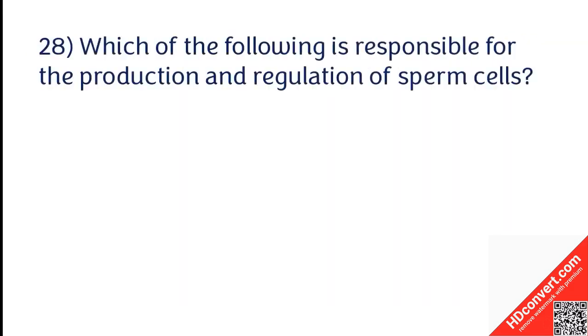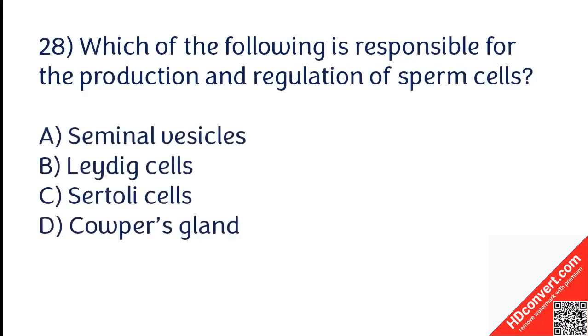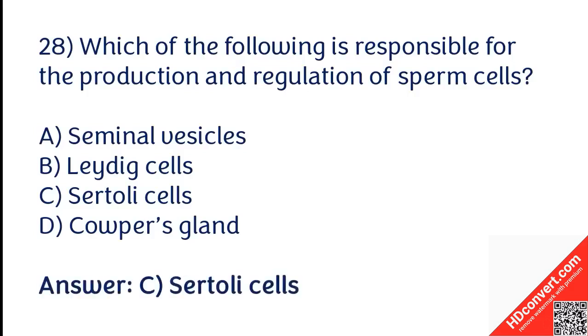Which of the following is responsible for the production and regulation of sperm cells? Seminal vesicle, Leydig cell, Sertoli cell, Cowper's gland. The correct answer is option C. Sertoli cells are responsible for the production and regulation of sperm cells.